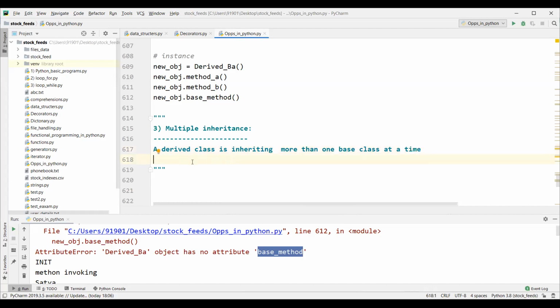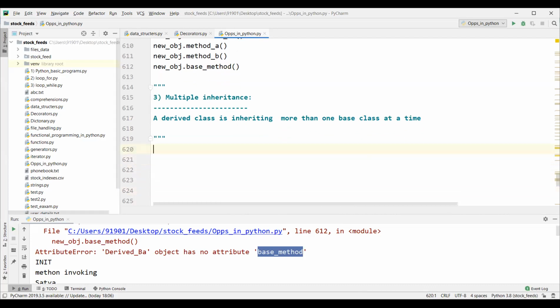That means we could have any number of parent classes, any number of classes existing. Let's say we have class A and class B created. After that we are defining class C. While defining class C, class C is capable of inheriting from both classes at the same time.